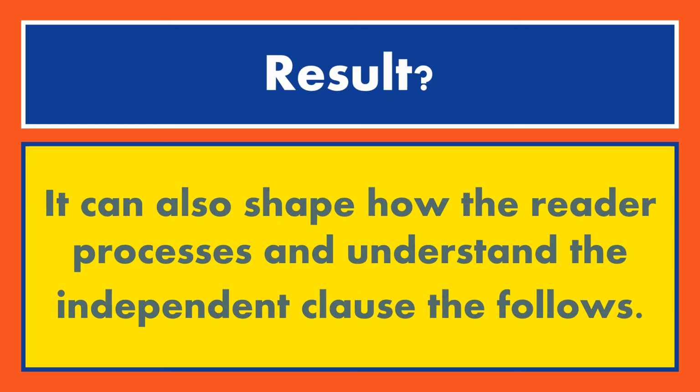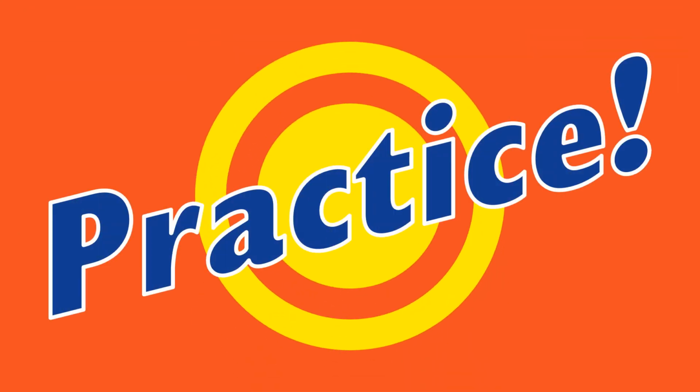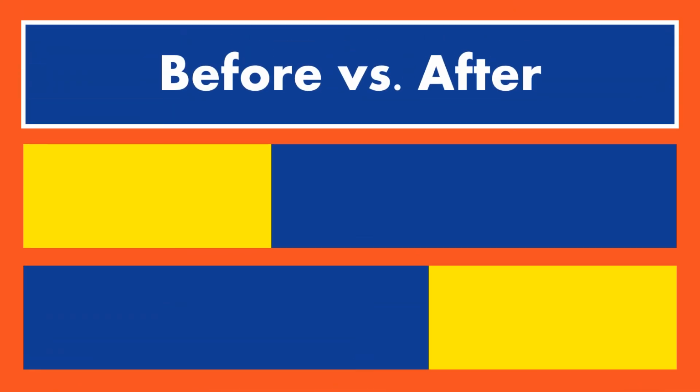In addition, it also shapes how the reader processes and understands the independent clause that follows. You're providing a very specific context and a lens through which they will understand and read that independent clause that follows. So with that in mind, let's put this principle into practice. Before versus after.